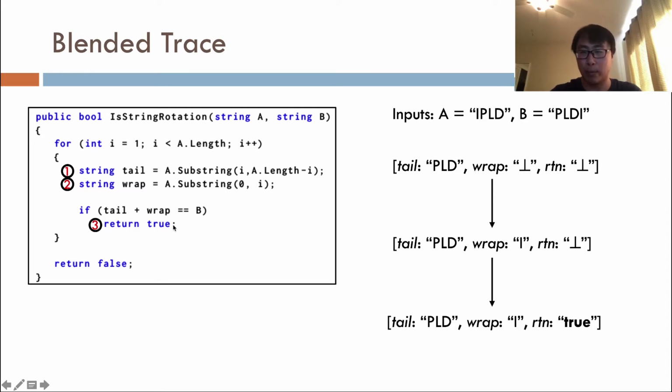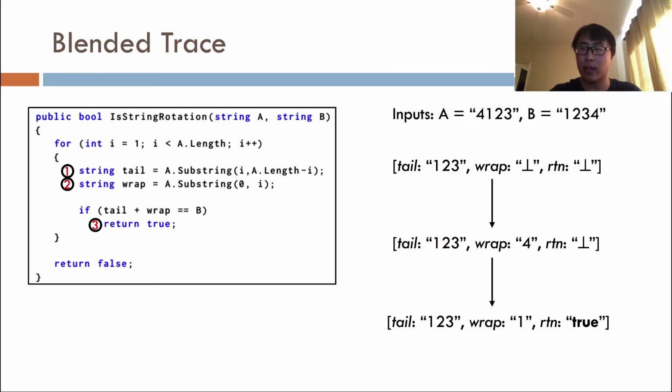Suppose we solve its path conditions and obtain the test inputs A, which has the value of I PLD, and B, which is PLDI. Then we execute the program with this input and record the state created at each step of the execution. Take the second step, for example. After statement 2 is executed, the variable tail has the value of PLD, wrap has the value of I, and RTN, which stands for the return value, is tau, i.e. uninitialized.